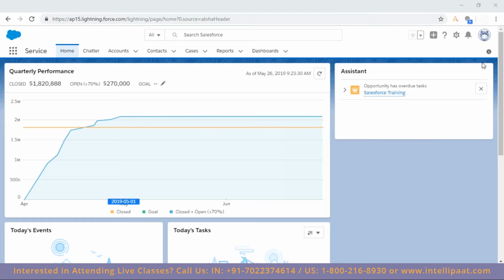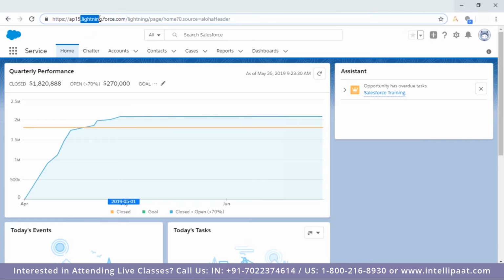Okay, sure. Thank you. I have created an account. It's showing this URL. Is it correct? I'm not in Lightning, but I'm on the Sales side. I just selected Sales also in the tab, but I could see that this is the URL I got. I don't have navigation to switch to Lightning Experience, no button or icon in my window. Yes, exactly. Because you're already in Lightning. See in your URL, which you put in the chat window, it's already showing lightning.force.com. You're already on Lightning, and the user interface which you are getting is pretty similar to what I'm getting.